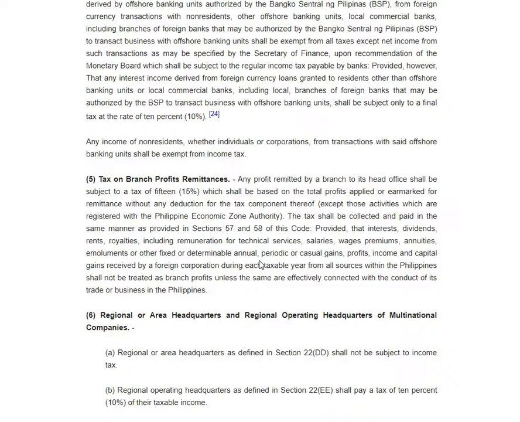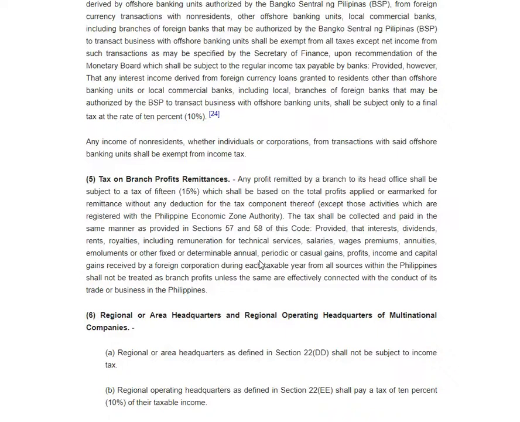The idea here, class, is that the branch is not a resident foreign corporation. Normally a resident foreign corporation is just a branch of the head office somewhere else, a foreign corporation.